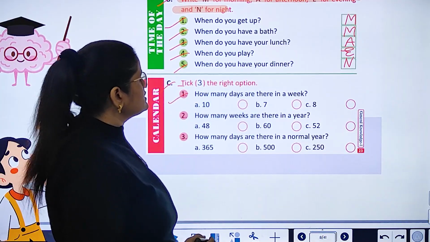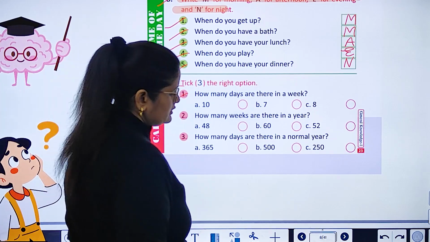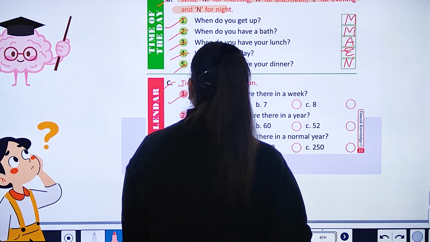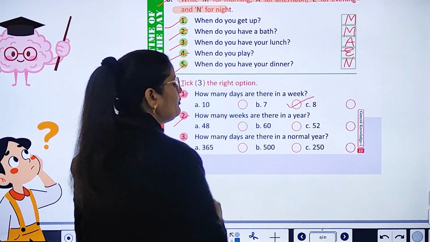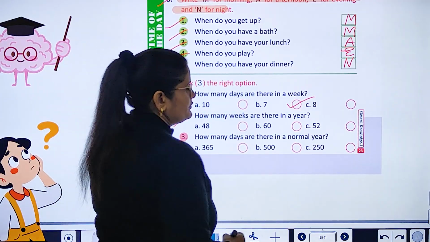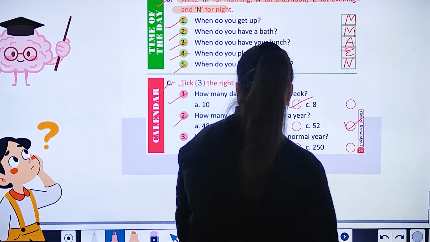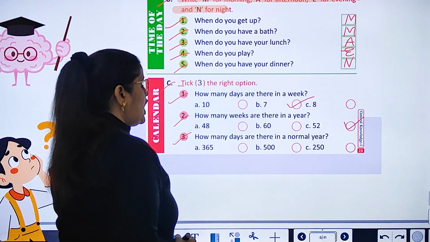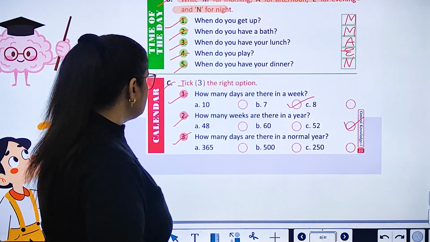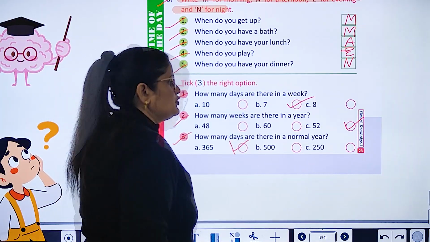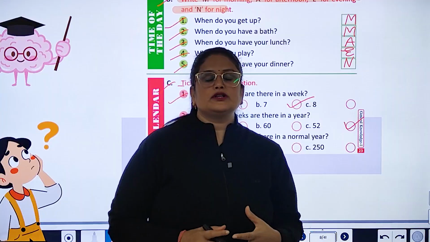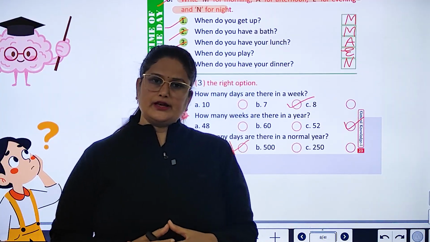How many days are there in a week? 7. How many weeks are there in a year? 52. How many days are there in a normal year? 365. So dear students, all the chapters of this unit are completed here.